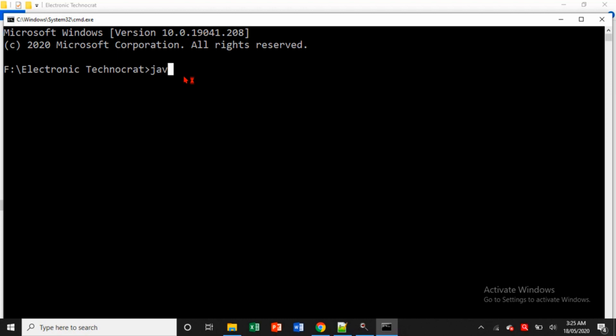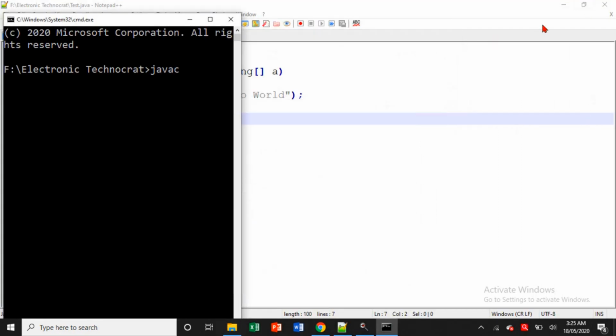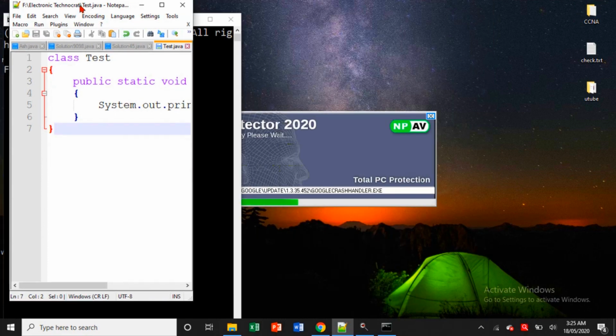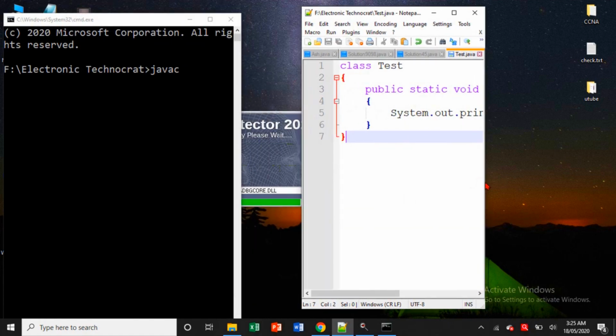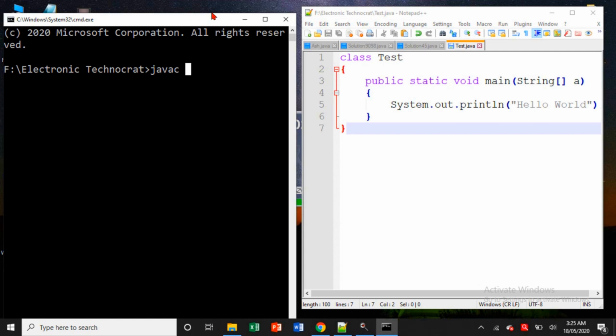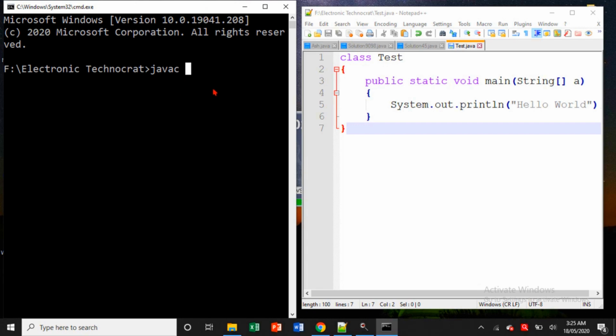So here write javac, which is the Java compiler, and then I have to give this file to the Java compiler.